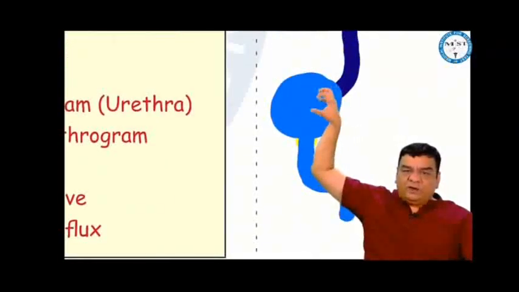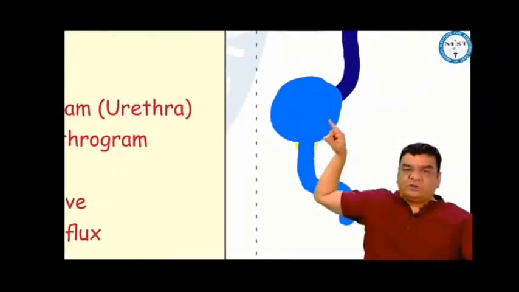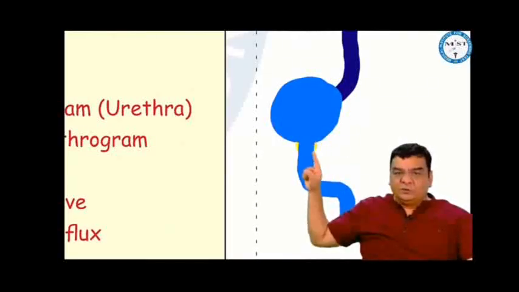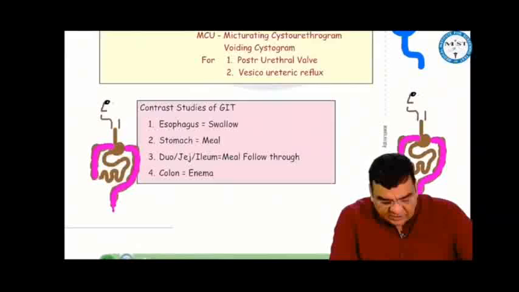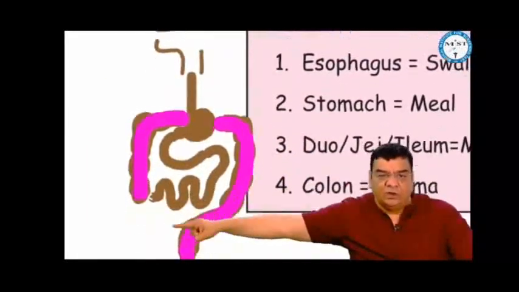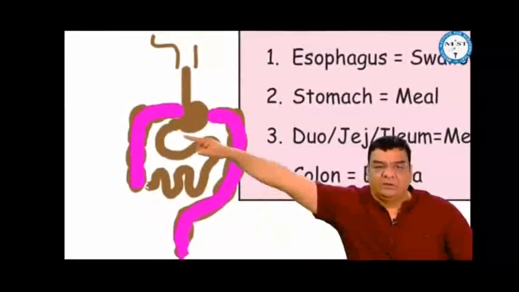There are two pathologies for which we have to contract the bladder to see the pathology. That is micturating cystourethrogram or voiding cystogram. If there is vesicoureteric reflux or posterior urethral valves, we do MCU. Contrast studies in the GIT. For the esophagus, we do a barium swallow. Stomach, barium meal. Duodenum, jejunum, ileum, barium meal follow through. And colon, we do a barium enema.